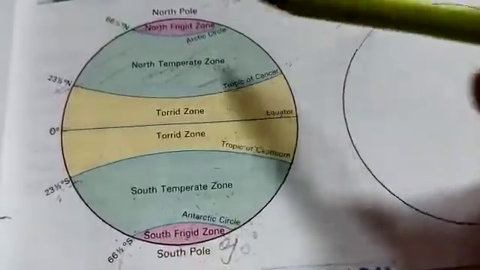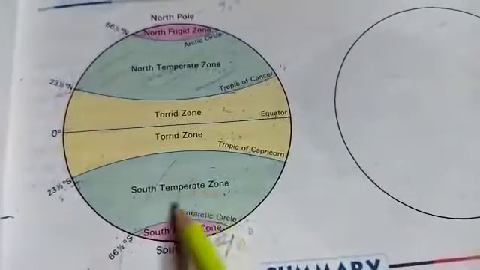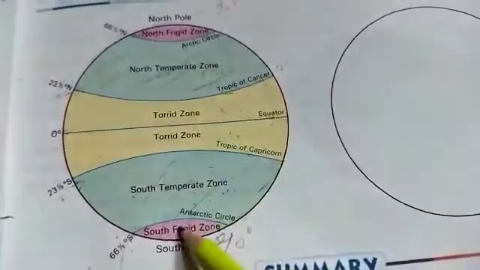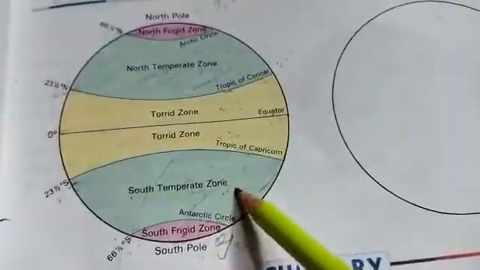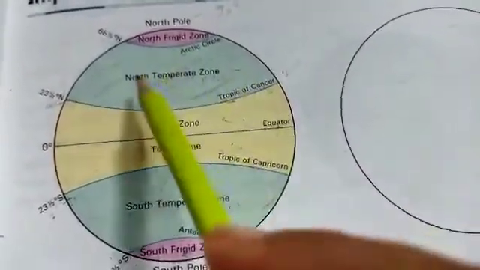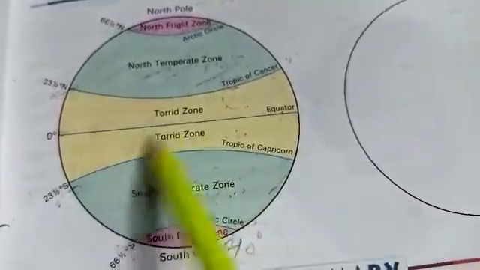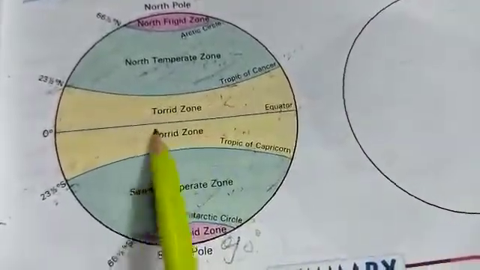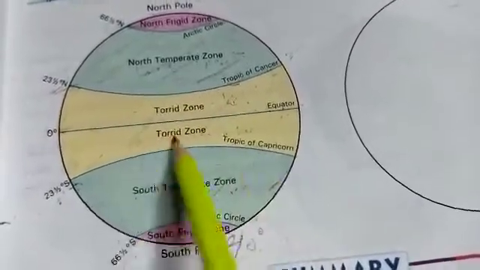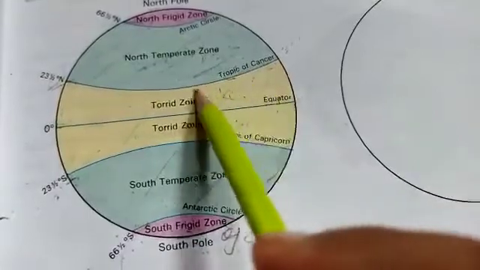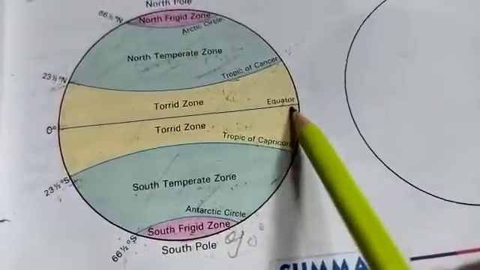These purple parts are freeze zone and these light green parts are temperate zone. In the southern hemisphere, south temperate zone, and in the northern hemisphere, north temperate zone. This yellow part is the torrid zone. We call it only torrid zone, not north torrid zone or south torrid zone, because it lies between Tropic of Cancer and Tropic of Capricorn and its middle part is the equator.